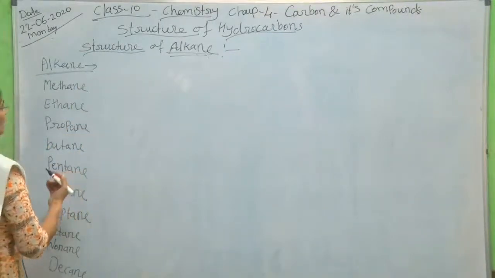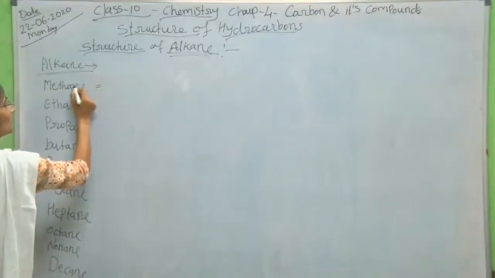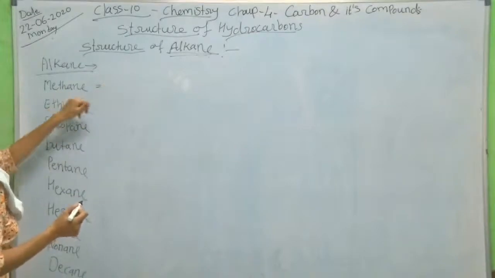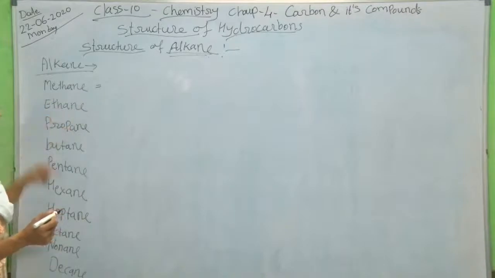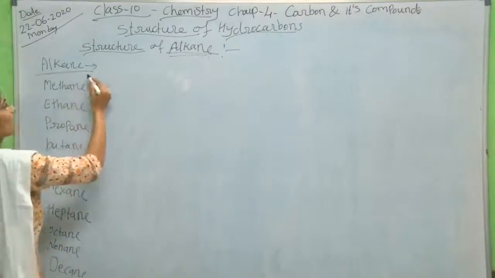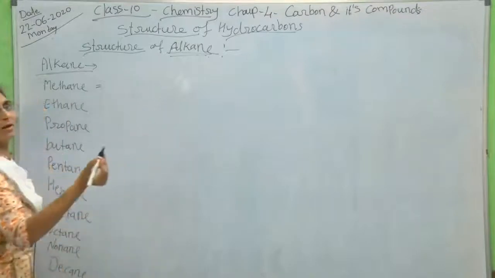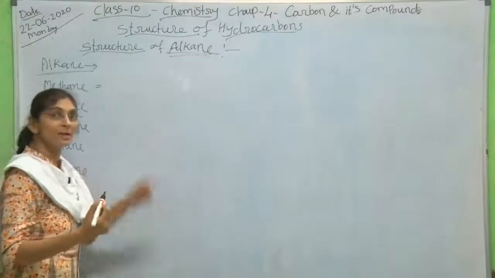The first name in this group is methane, because a single carbon atom is named methane. Then for two carbon atoms, ethane, and this is from the alkane series. For the alkene series, methane will not exist, because a minimum of 2 carbons is required for a carbon-carbon double bond.